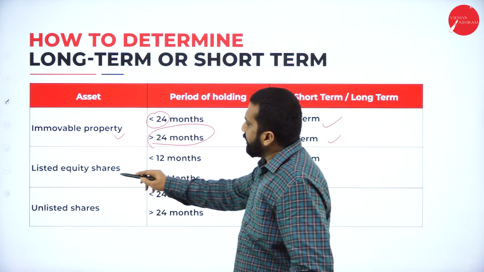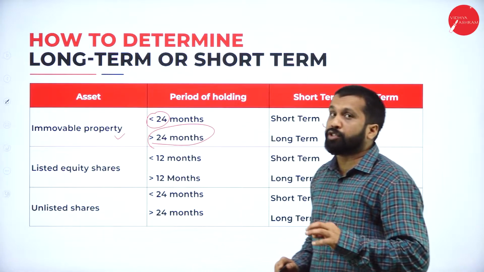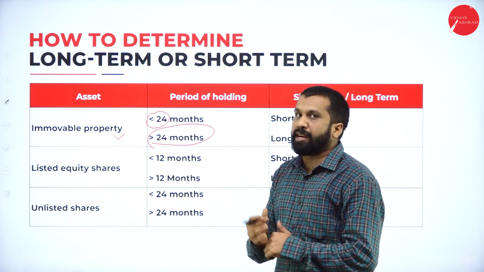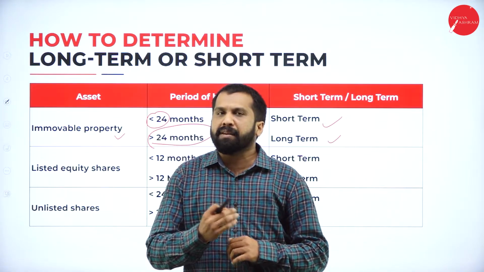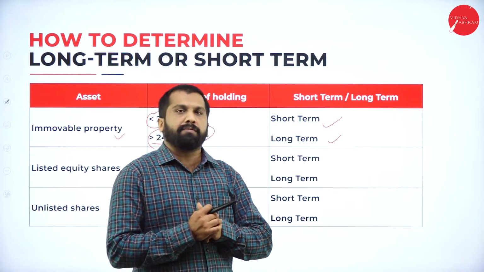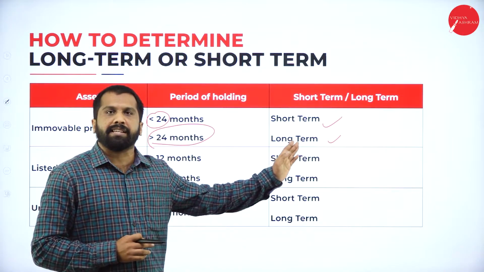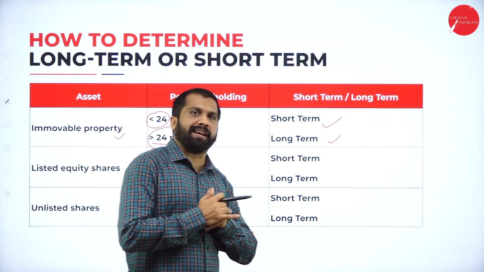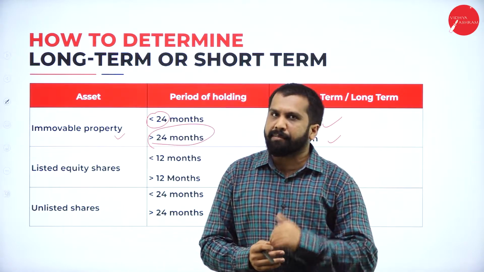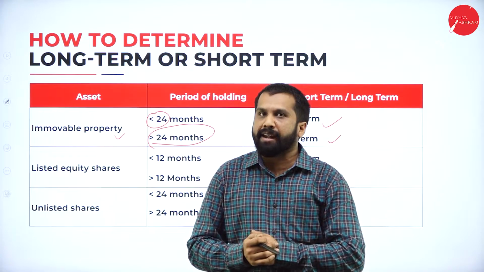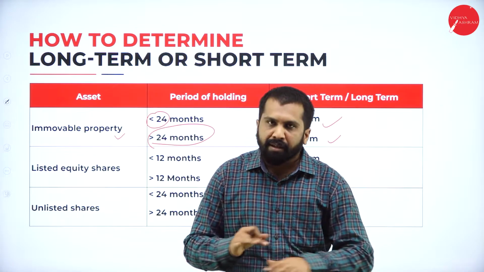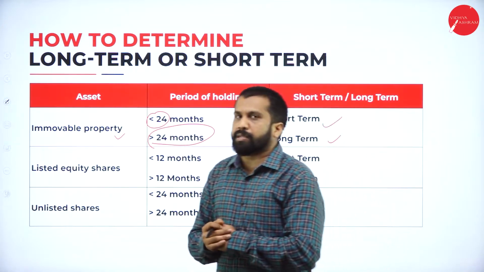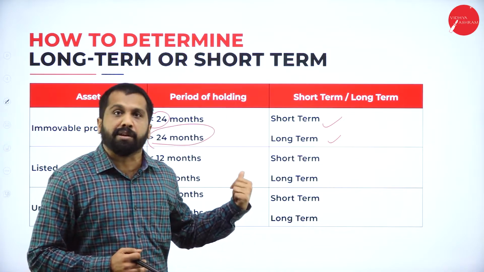Now, listed equity shares. In the case of shares, we don't consider 24 months. Why? Because the shares are very volatile. Volatile means the prices are fluctuating. So, will you give me the confidence that today's Reliance share price is 2,100? Today maybe it is a Wednesday or Thursday or Friday. I'll give you 10 days time. After 10 days, will you guarantee the price will be 2,100? So nothing, don't go till 10 days. I'll give you 10 minutes time. Now it is 2,100. After 10 minutes, will it be 2,100?